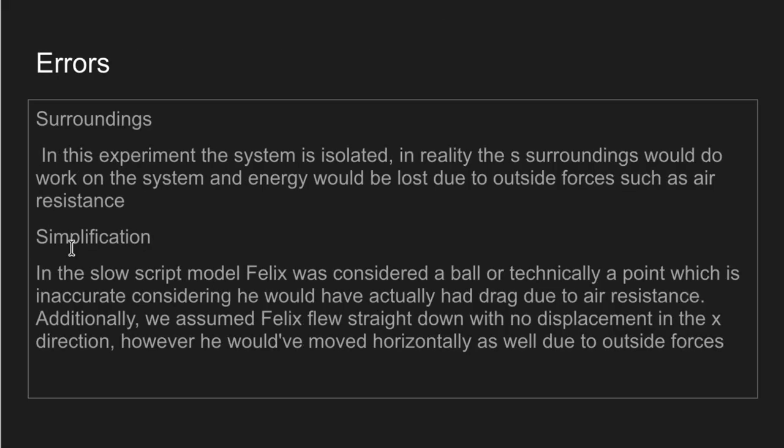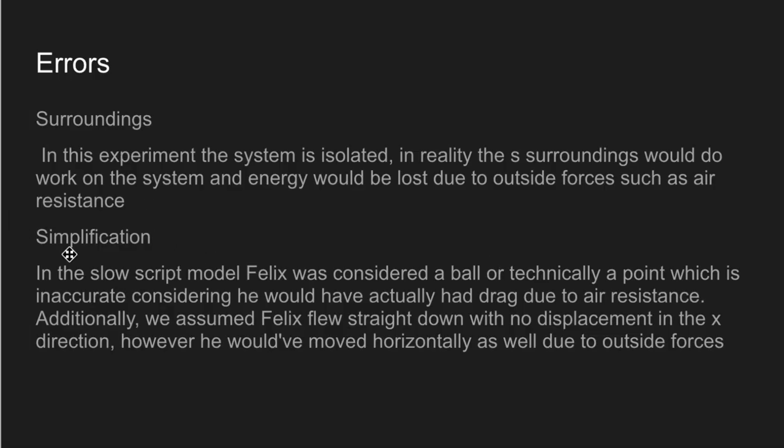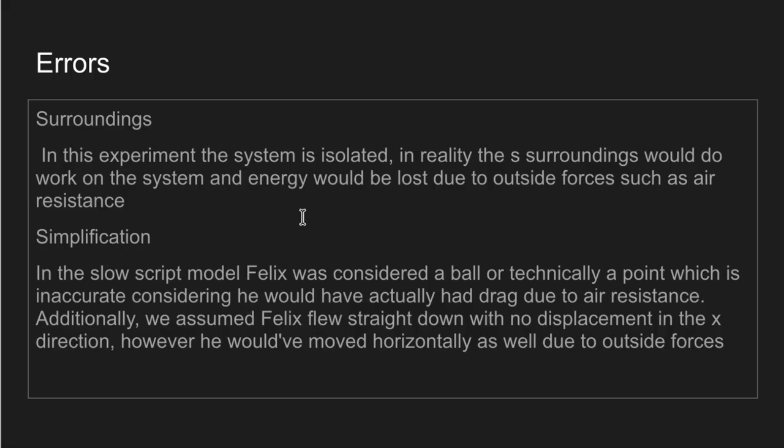And then some possible errors in the experiment could be that I said the system was isolated, but in reality there is work on the system due to outside forces like air resistance and wind. And then in the GlowScript model, I said that Felix was considered as a ball, technically a point, which is very inaccurate considering he would actually have drag from air resistance, and that Felix flew straight down with no displacement in the x direction. However, he would have moved horizontally as well due to outside forces.